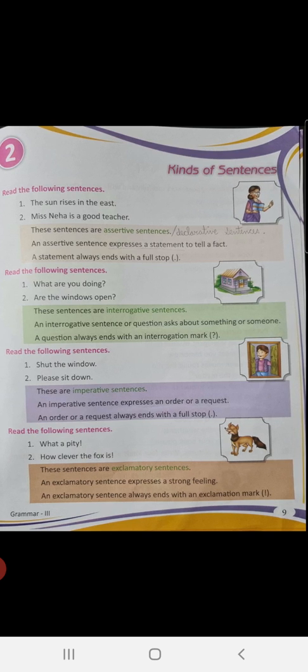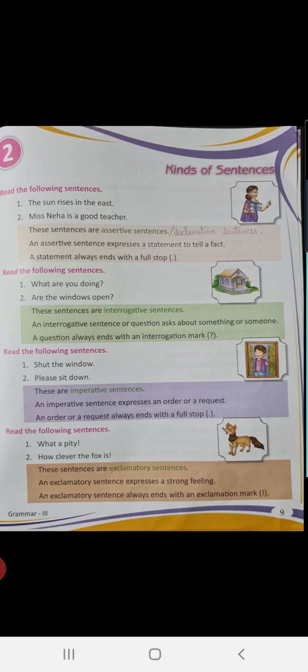Okay, children? Now let us see the next two examples. What are you doing? Are the windows open? Children, you can see that these two sentences are ending with a question mark, and hence these are interrogative sentences. An interrogative sentence or question asks about something or someone. A question always ends with an interrogation mark.